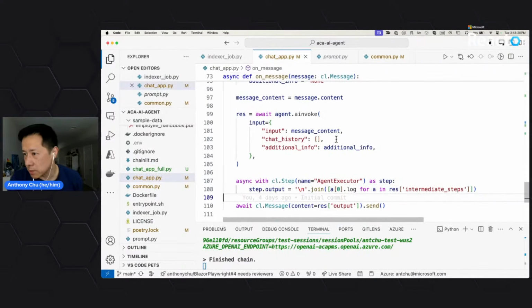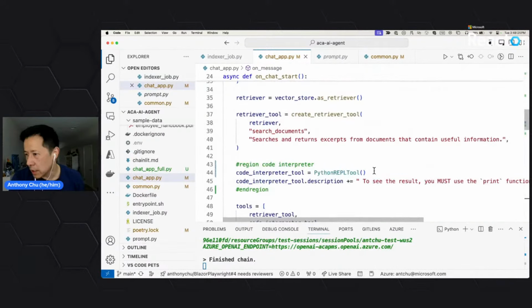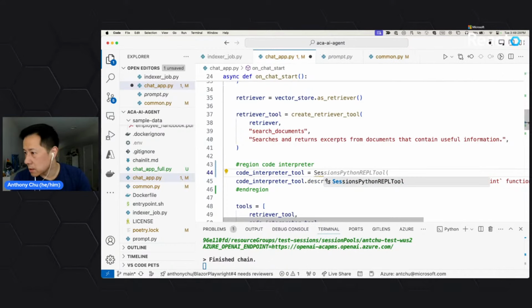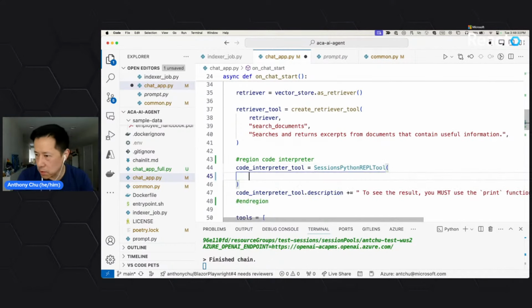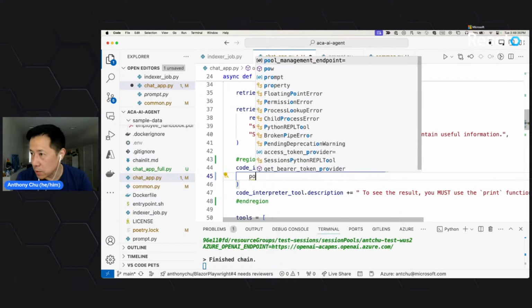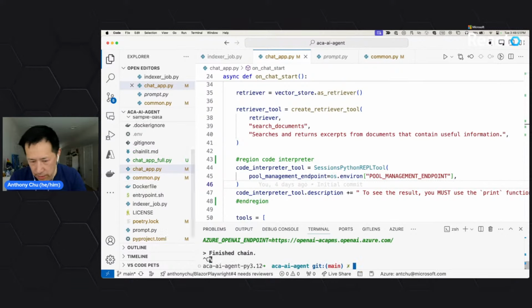So this is back to my chat app. And back up here, I'm just going to switch out this line of code for a session Python REPL tool. And this thing needs a pool management endpoint. And that should be it right there. So I'm just going to swap out that one line of code. Instead of the built-in Python code interpreter, I'm now using a sessions Python REPL tool. And I'm going to go ahead and stop this app and run it again.